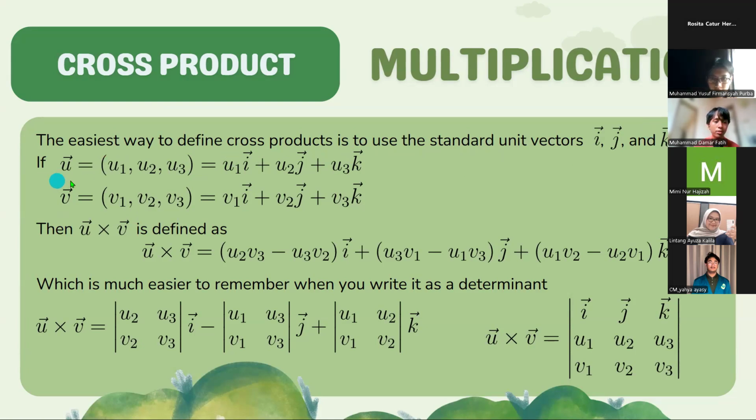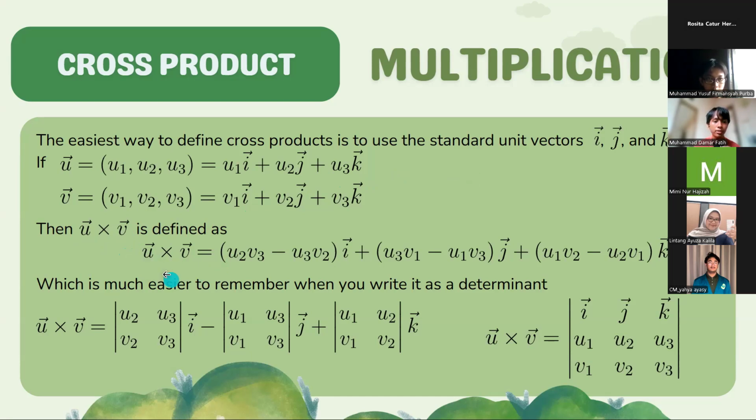If vector U is equal to U1, U2, U3, which is U1 vector I plus U2 vector J plus U3 vector K, and V is equal to V1, V2, V3, which is V1 vector I plus V2 vector J plus V3 vector K, then vector U